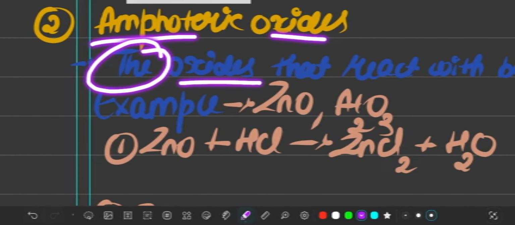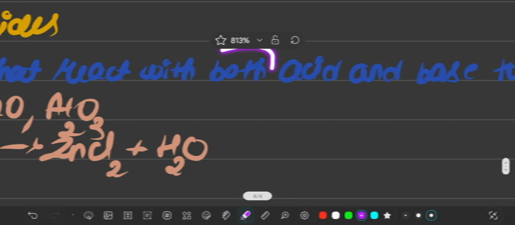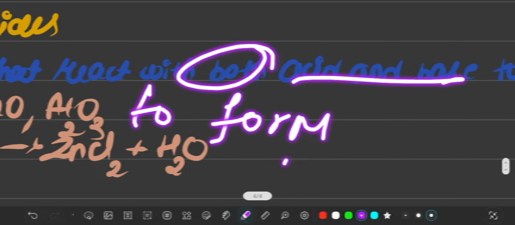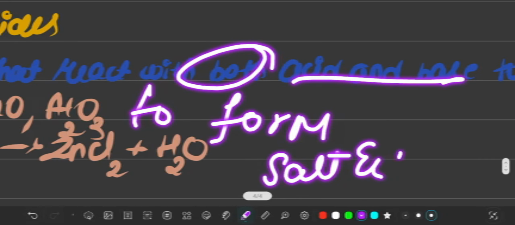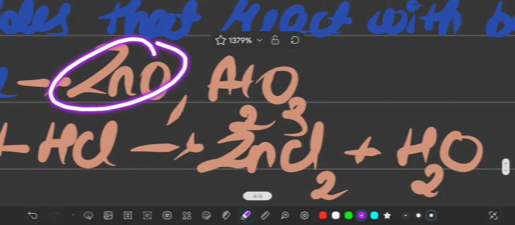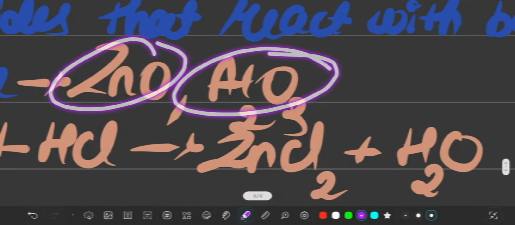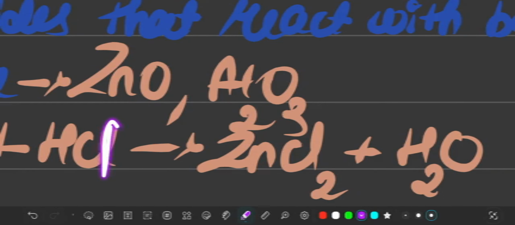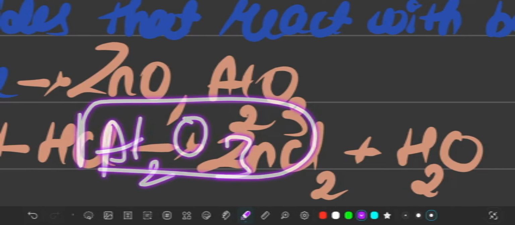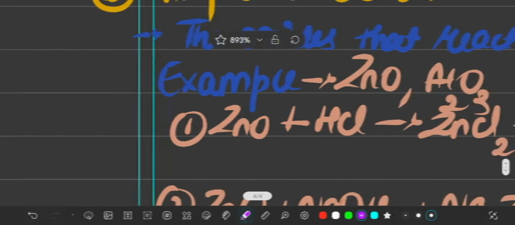Amphoteric oxides: the oxides that react with both acid and base to form salt and water are known as amphoteric oxides. For example, zinc oxide and aluminium oxide. Aluminium oxide we name it as Al2O3, and let us see the reaction.